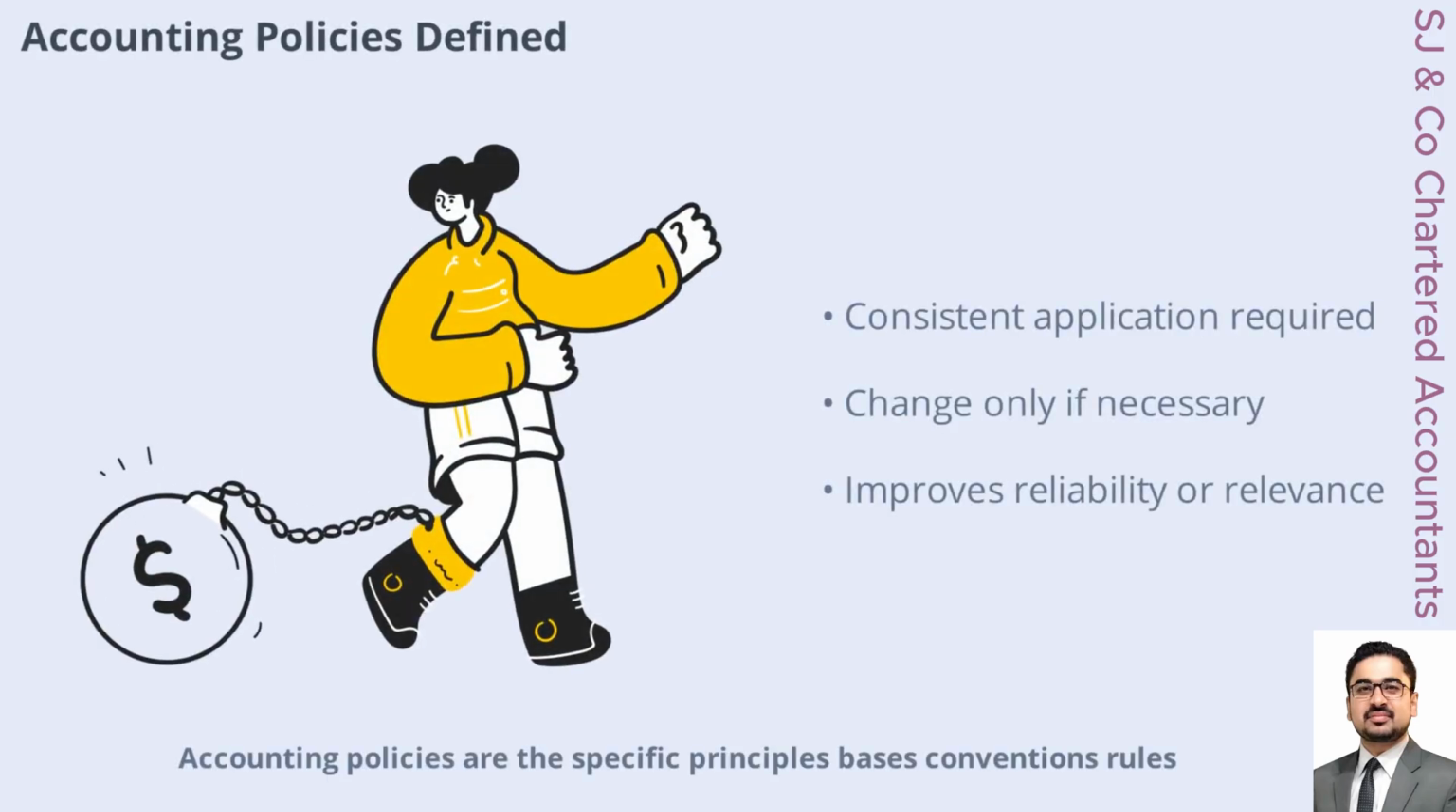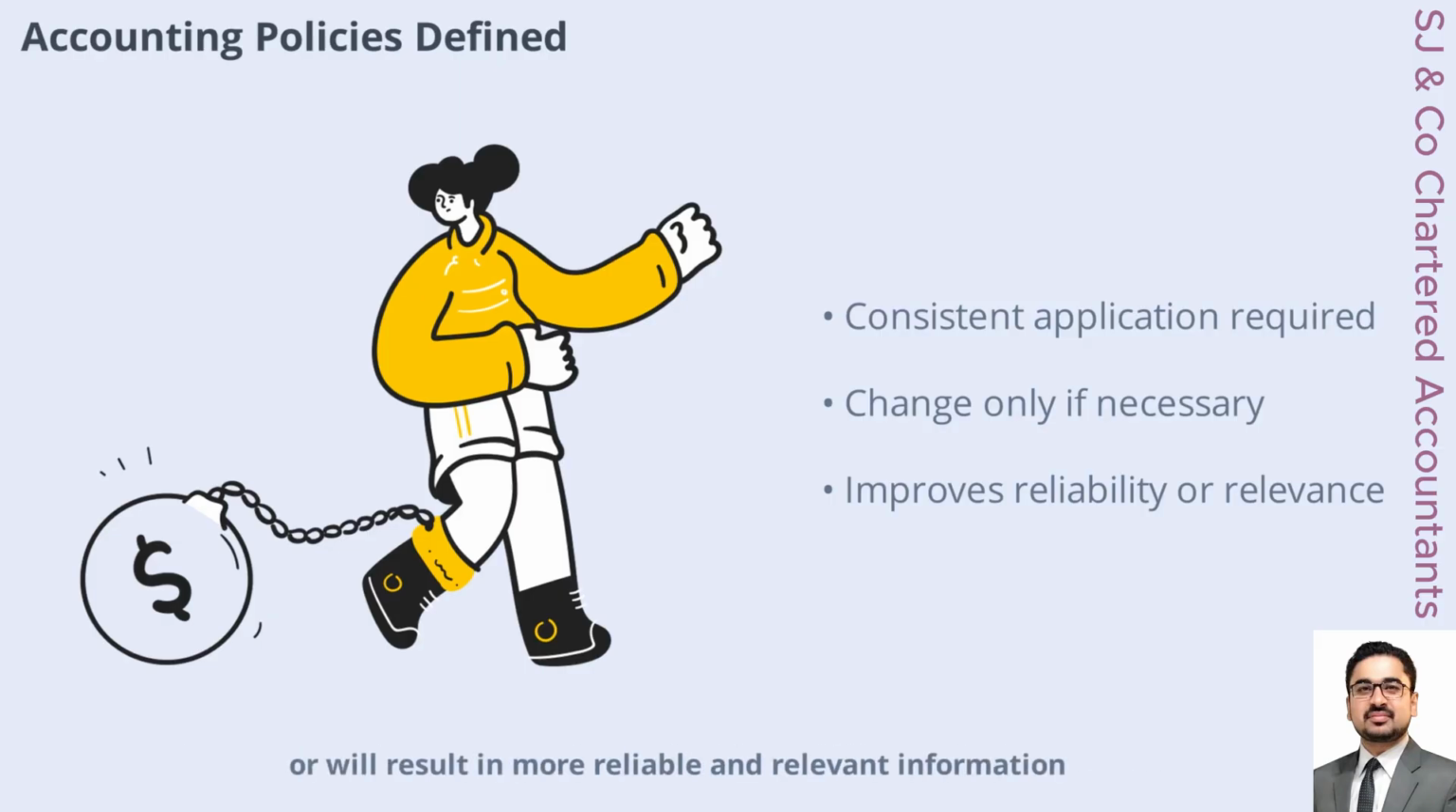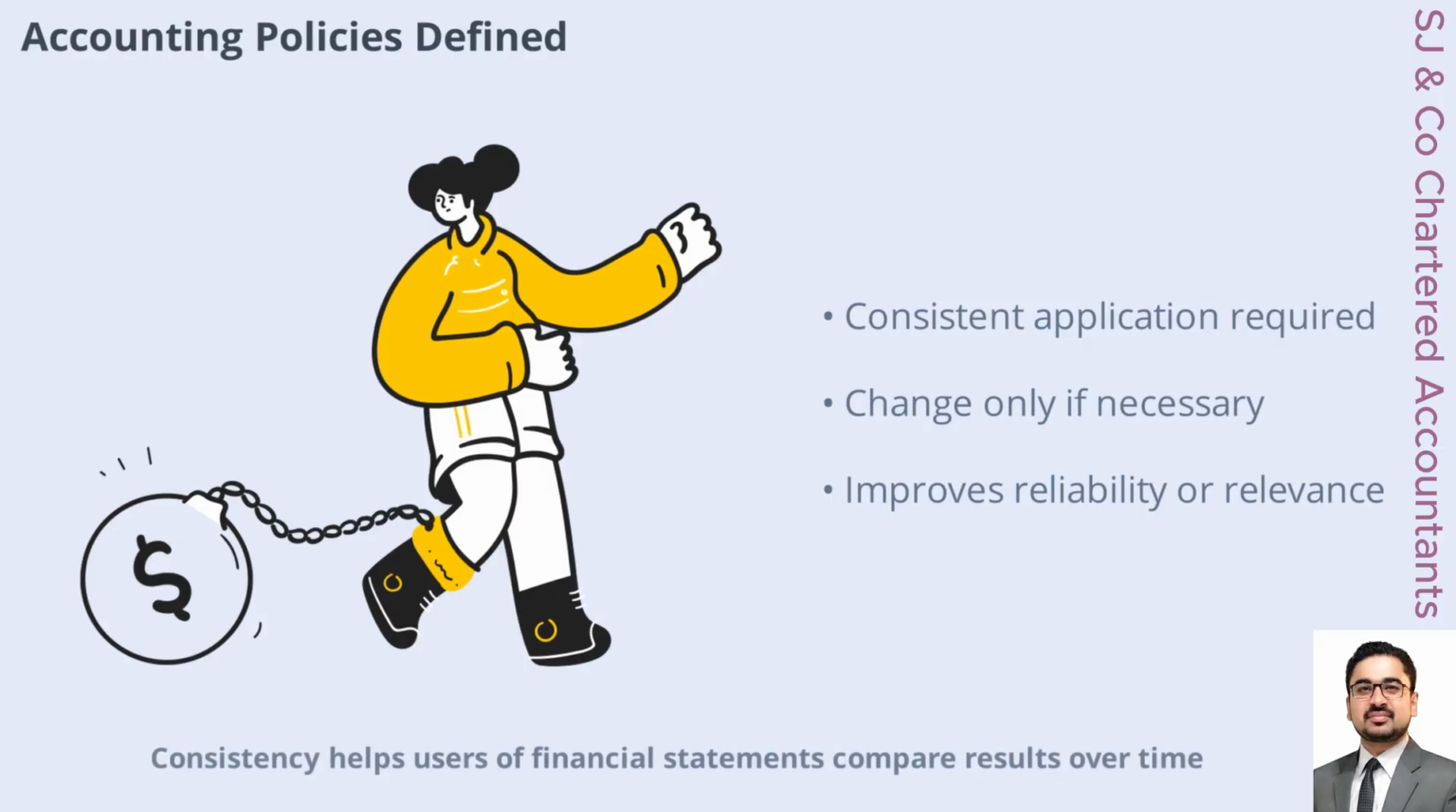Accounting policies are the specific principles, bases, conventions, rules, and practices applied by an entity in preparing and presenting financial statements. These policies must be applied consistently from one period to the next, unless a change is required by an IFRS standard or will result in more reliable and relevant information. Consistency helps users of financial statements compare results over time, making it easier to spot trends and make informed decisions. But what happens when a change in policy is necessary?